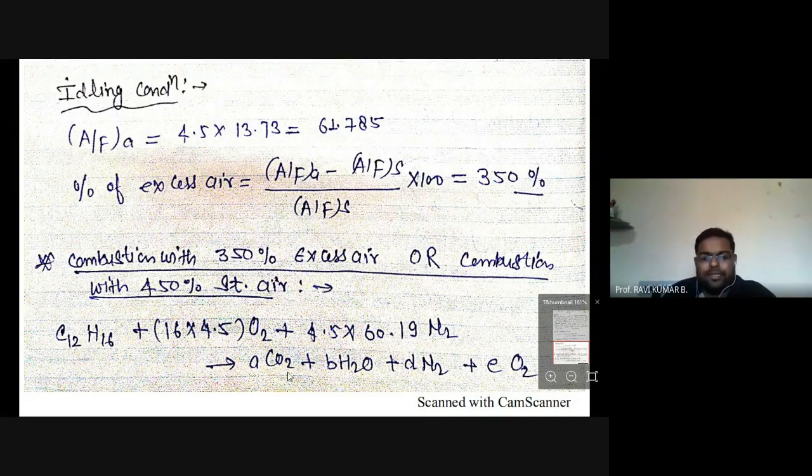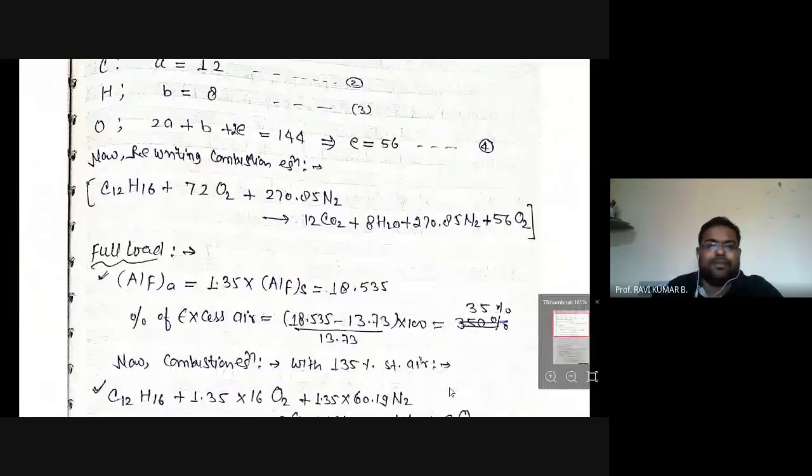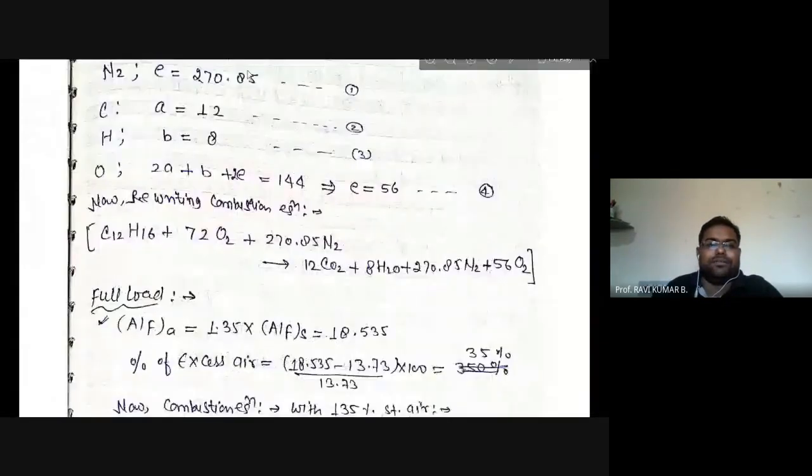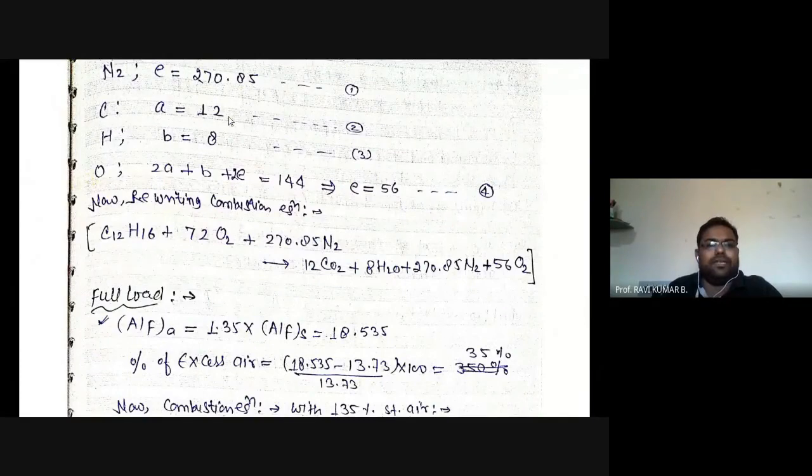Now we'll equate the similar terms. That means for carbon how much there is, for hydrogen how much there is. By that we'll find out these unknown parameters A, B, D, and E. So when we are equating the terms for nitrogen, we'll get D directly as 70.85. If we equate carbon alone, we'll get A value 12. For hydrogen, we'll get 8 as the value for B. Similarly for oxygen, we'll get this big equation: 2A plus B plus 2E is equal to 144.